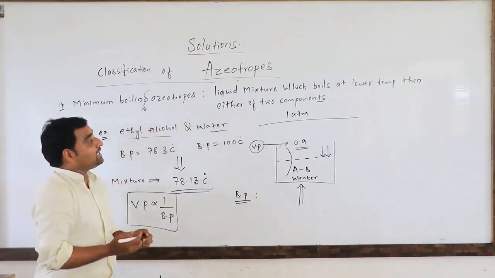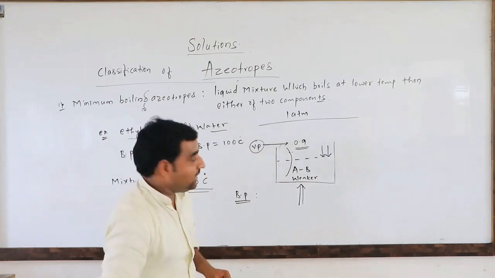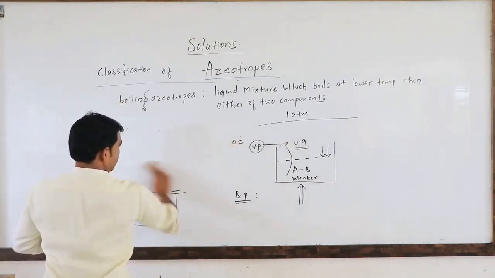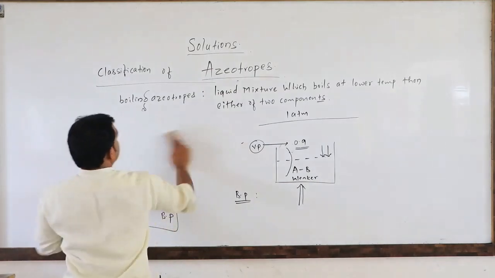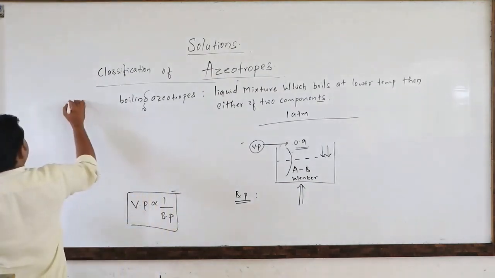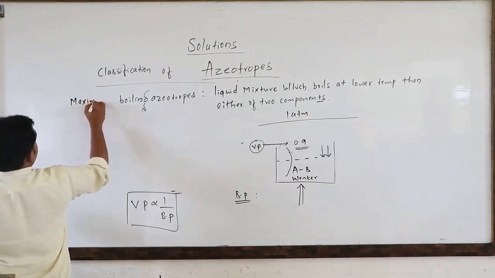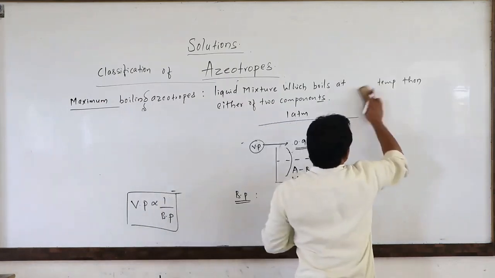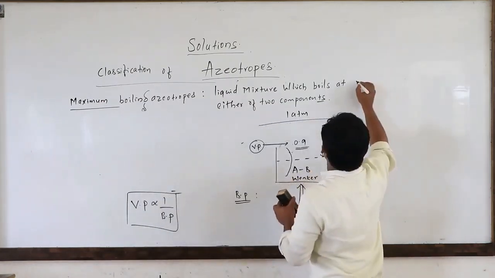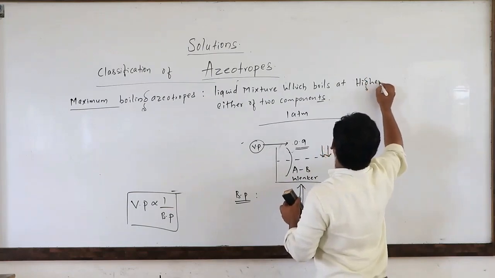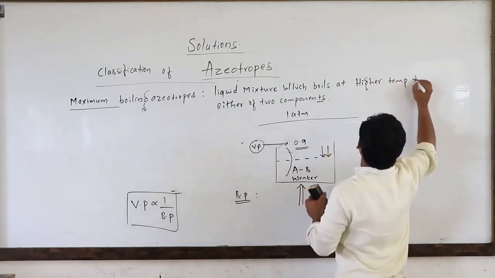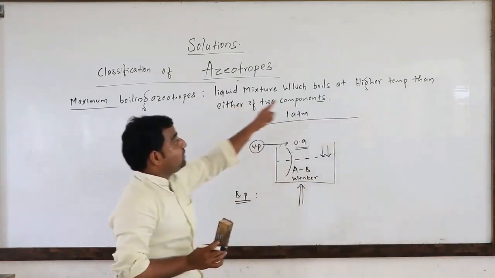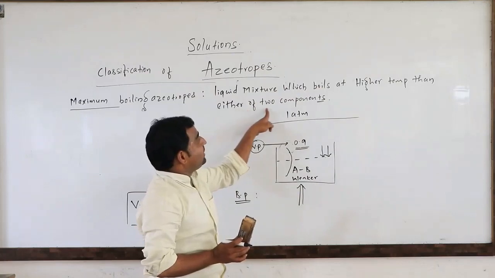Now we discuss the maximum boiling azeotropes. Maximum boiling azeotrope means what? A liquid mixture which boils at a higher temperature than either of the two components.